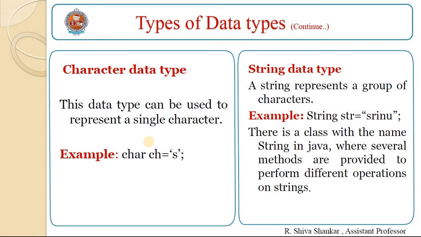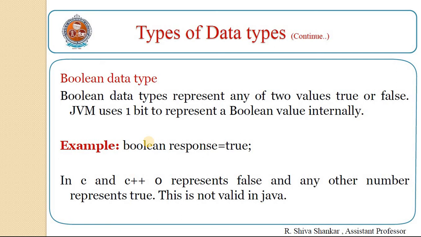In C and CPP, characters are represented in the form of ASCII values. To accommodate any ASCII value, it is sufficient to take 1 byte of memory, which is represented with single quotes. String data type. A string represents a group of characters. String str = "some name", where String is a class here. There is a class with the name String in Java, where several methods are provided to perform different operations on strings.